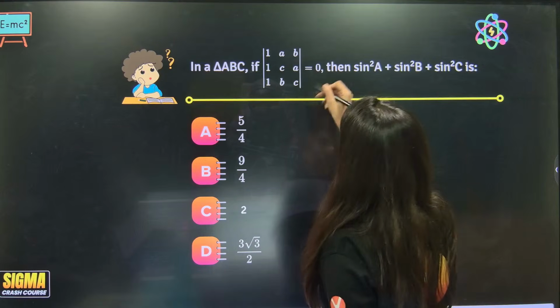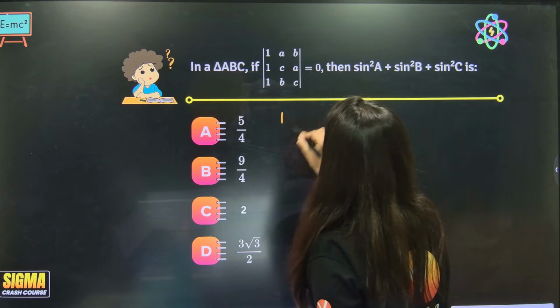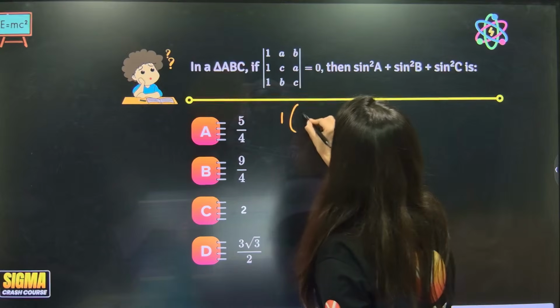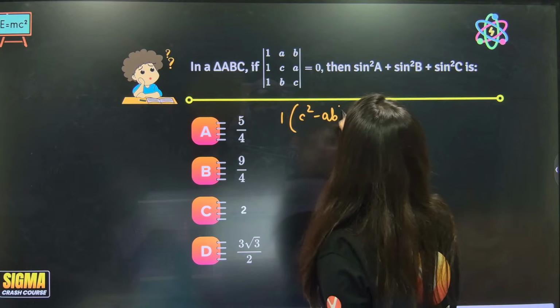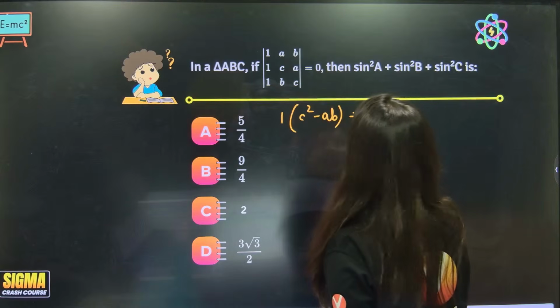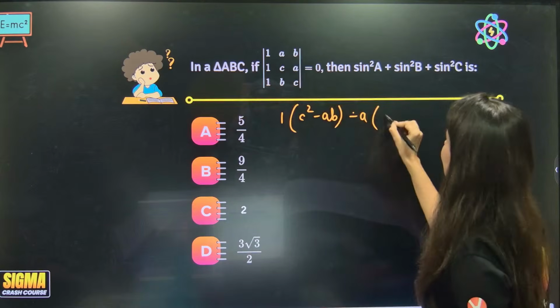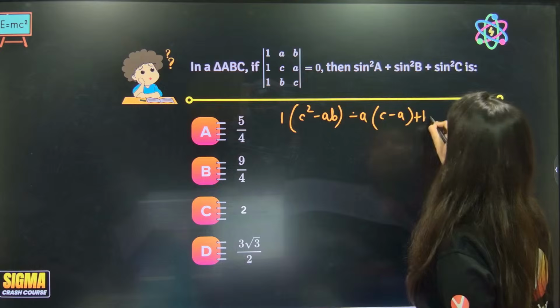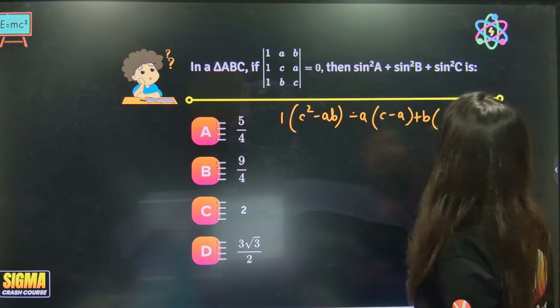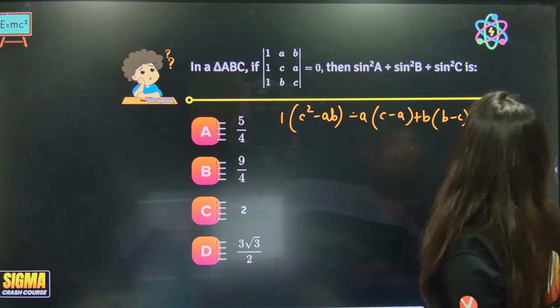How to open this again? C square minus AB, sorry, minus A, now C minus A plus B, this is B minus C is equals to 0.